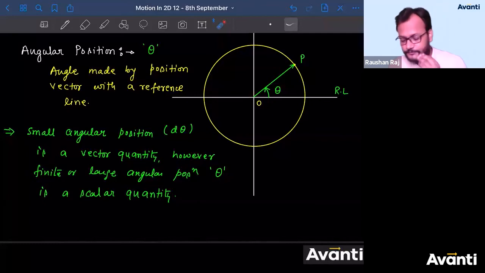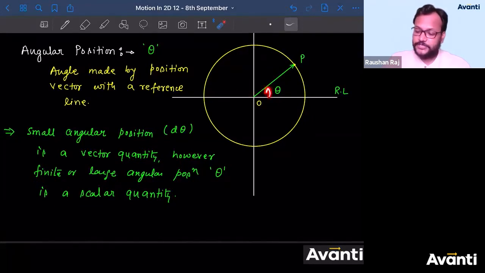Okay, Pranav? All right. So yeah, and one more thing, positive and negative. Which one of them will be considered as positive? Which one of them will be considered as negative? Yes, Kirtan, you have got the answer actually. So kaise positive negative chalo? So you know the convention for angle. If the angular position is measured in anti-clockwise sense from the reference line, then you will consider that position as positive.